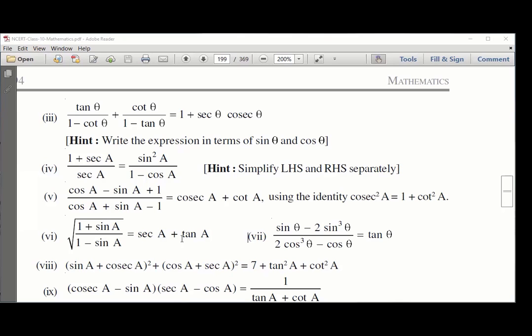What are the main things that can work here? We need cosec A plus cot A.